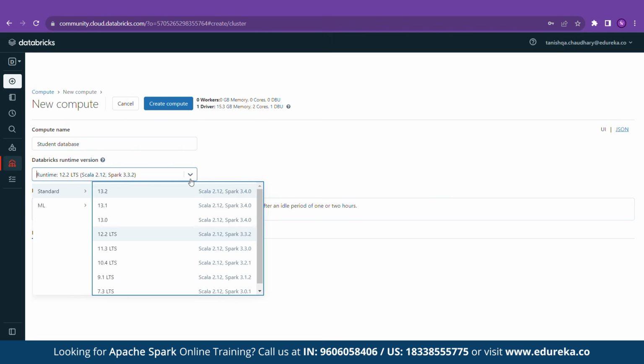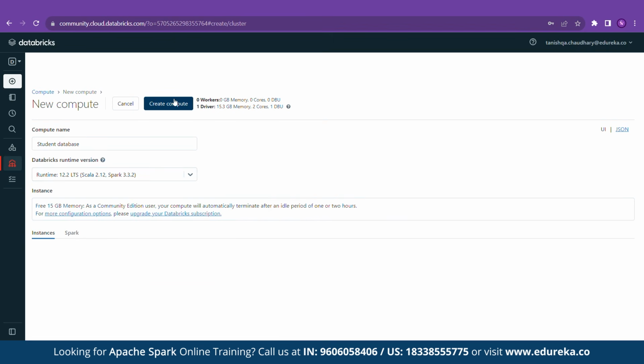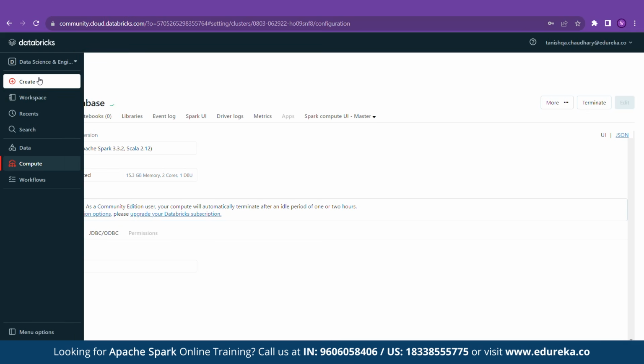So basically the runtime version depends on the compatibility of your system, and the larger the version, the larger the data sets. As you can see, the cluster has already been created, and you can also set the number of users which will be working in the clusters. Now let's start the collaborative part of the Databricks, which is the notebook. Let's create one.